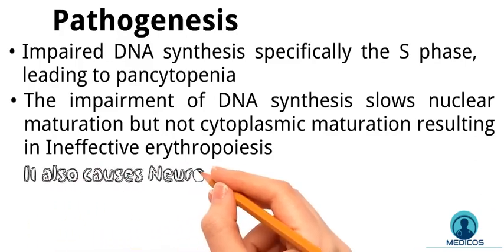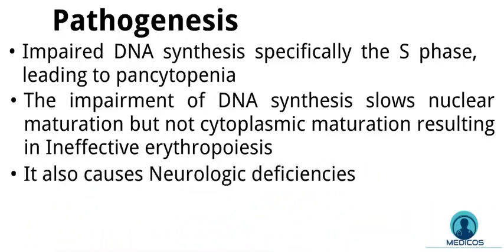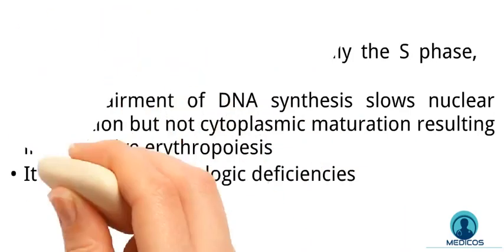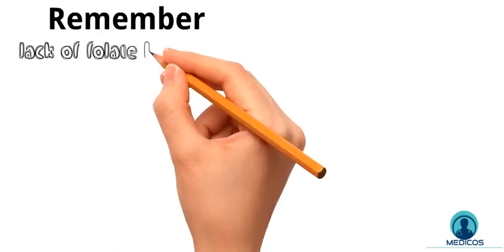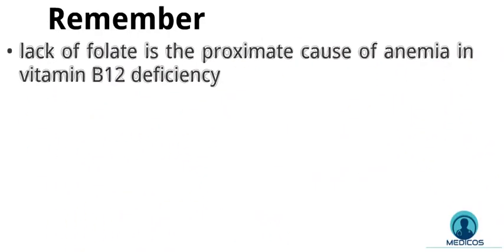It also causes neurological deficits, like peripheral neuropathy and spinal cord pathology known as subacute combined degeneration, involving posterior and lateral columns of the spinal cord. We will talk about it later. But these neurologic deficiencies are not seen in folate deficiency. It is important to remember that vitamin B12 is required for the regeneration of tetrahydrofolate. So lack of folate is the proximate cause of anemia in vitamin B12 deficiency.